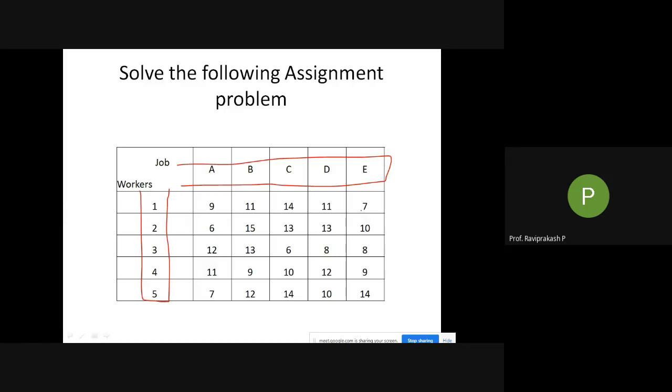Now, as a supervisor, or as a person who is responsible for assigning, we have to choose the optimum assignment here so that the time reduces. Just let me know once you finish taking down this particular table.